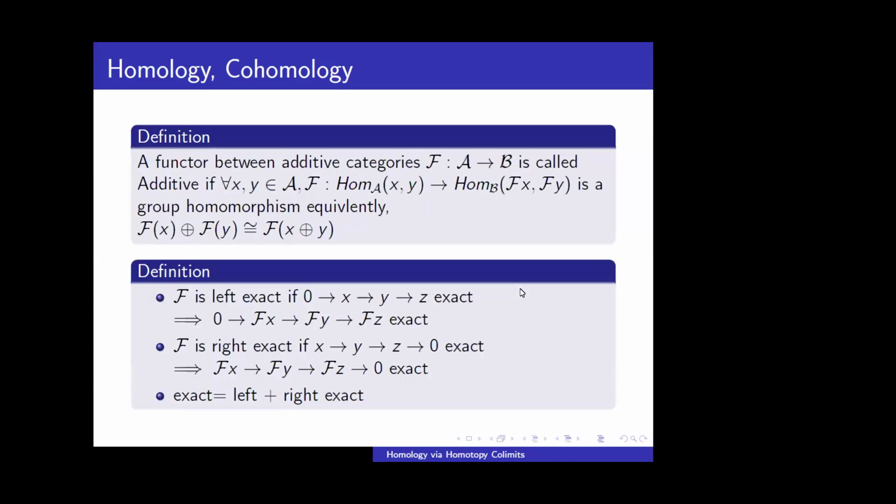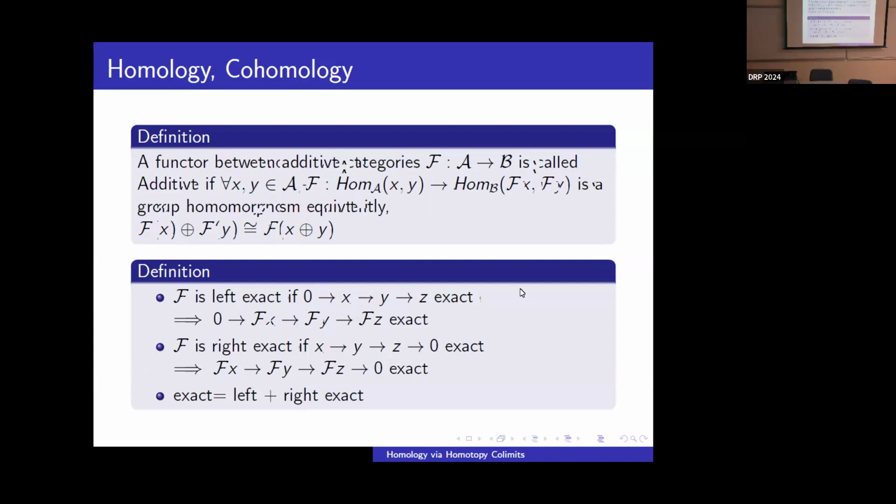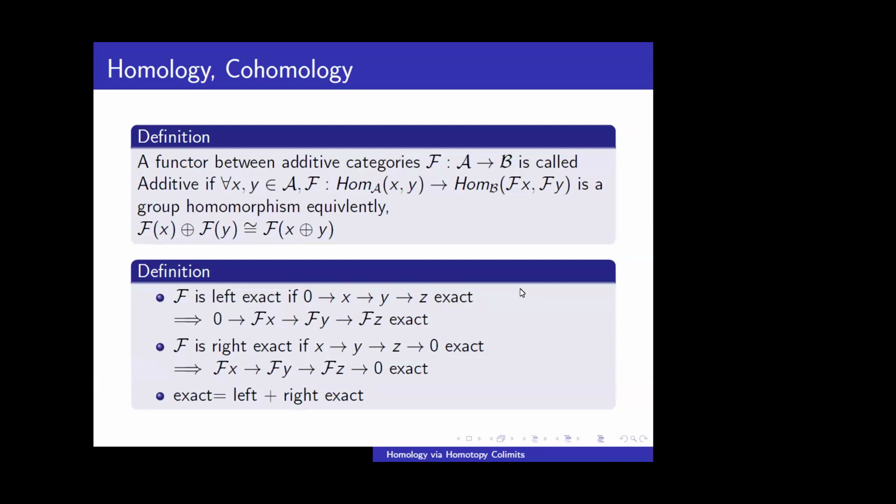We can define an additive functor. A functor between additive categories is called an additive functor if it satisfies the group homomorphism law. Equivalently, f(x) plus f(y) should be f(x plus y). So it's compatible with the notion of plus. An additive functor is called left exact if it satisfies exactness from the left side, and right exact if it satisfies exactness from the right side. It is called exact if it satisfies both left and right exactness.